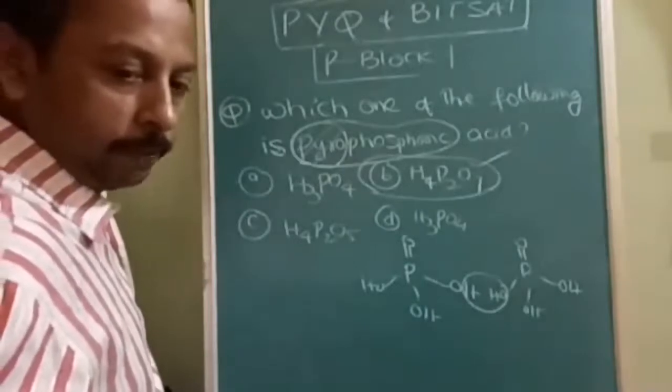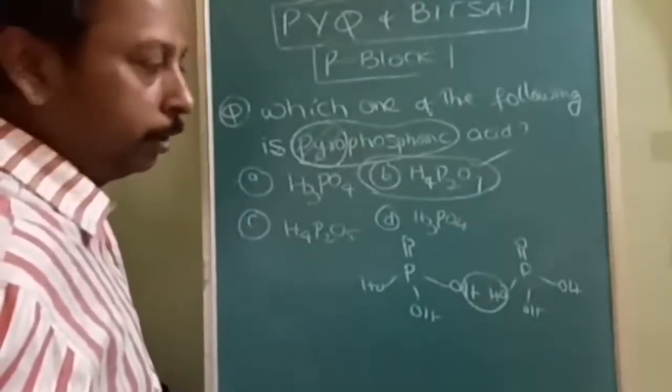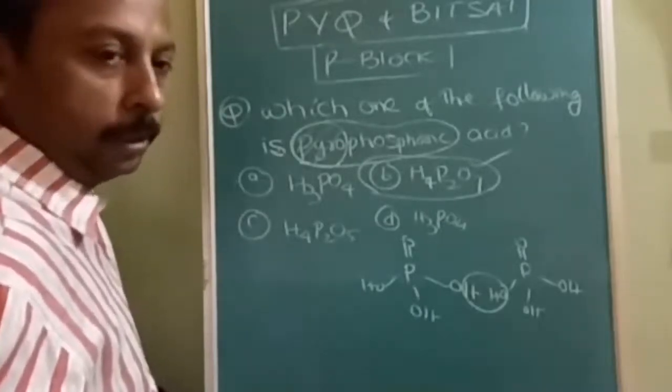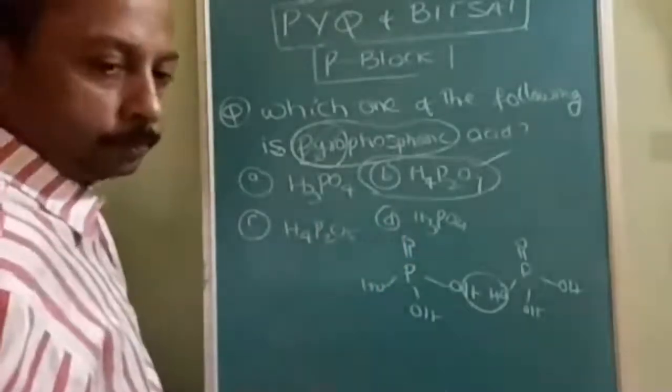So the answer is, see, this is the way you will remember a lot of names in inorganic. If you have understood the technique, then it is easy. 2 into H3PO4 minus H2O. If you do it practically, you will get this answer.